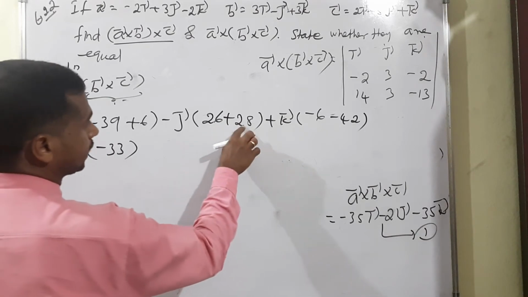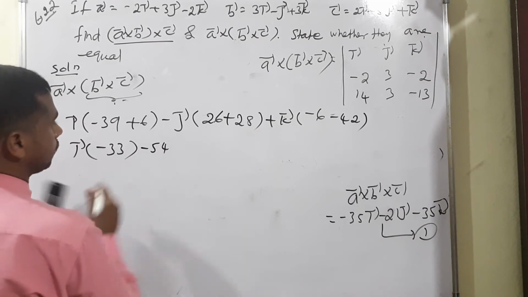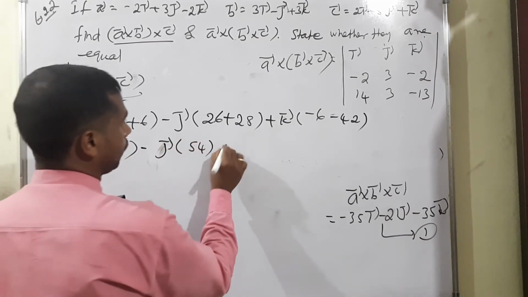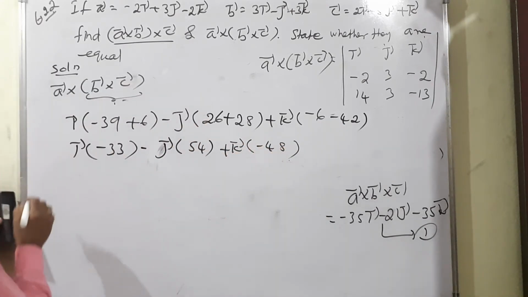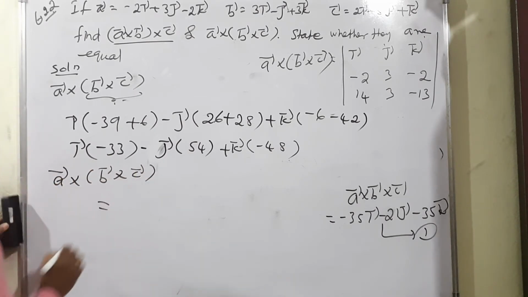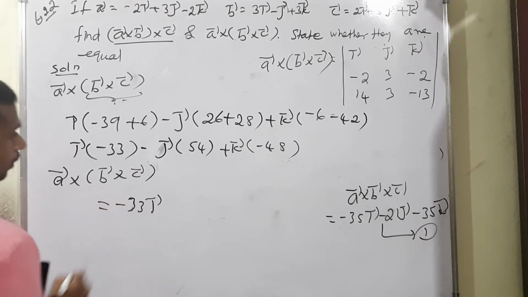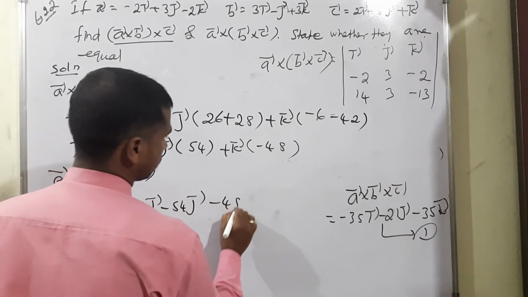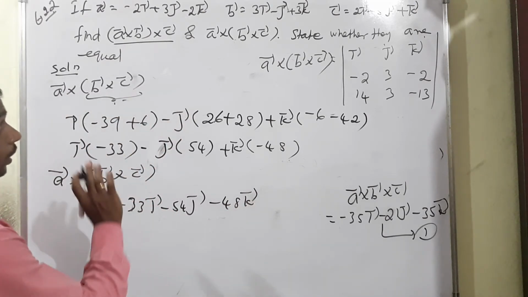Then 26 plus 28 means 54. Minus j vector, positive 54. Again plus k vector means minus 6 minus 42 means minus 48. Therefore, a vector cross b vector cross c vector is equal to minus 33 I vector, then minus 54 j vector, then minus 48 k vector. This is the answer for this one.